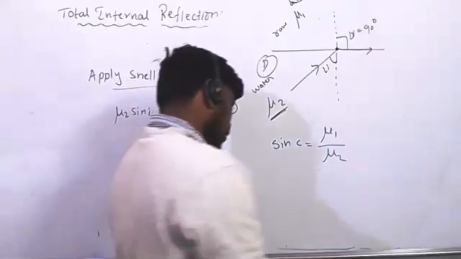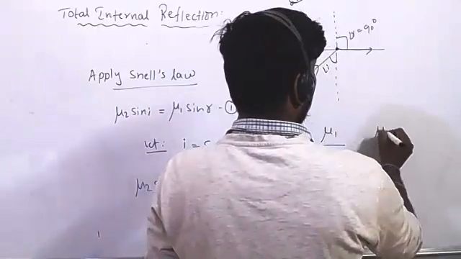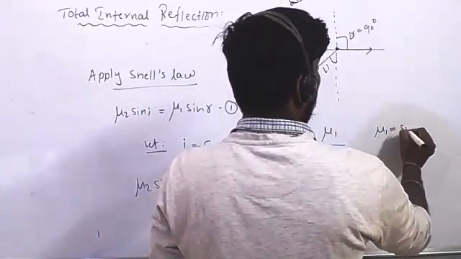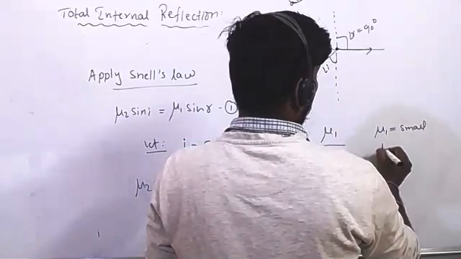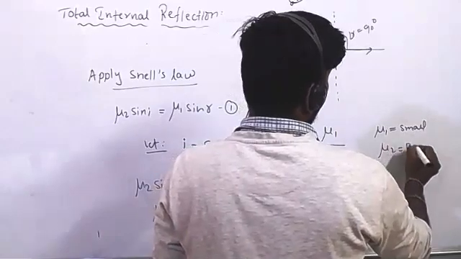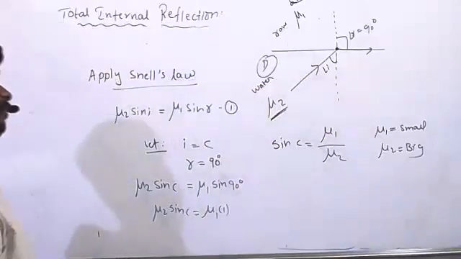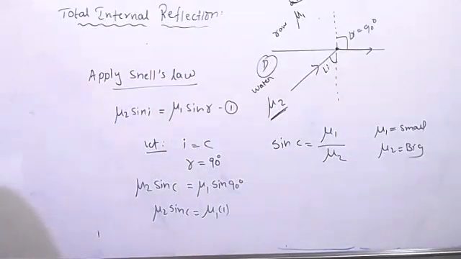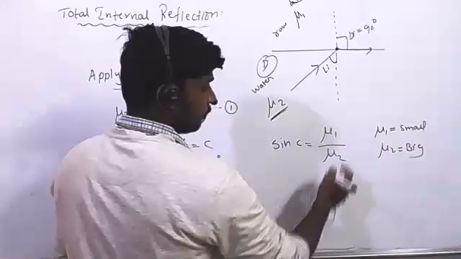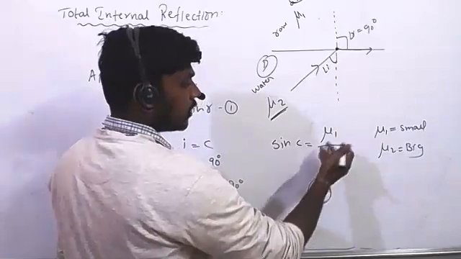And we know that mu1 is small, mu2 is a big value, because mu1 is the refractive index of the rarer medium. How much is mu1? That value is 1. Mu1 value is 1. Mu2 value is big.